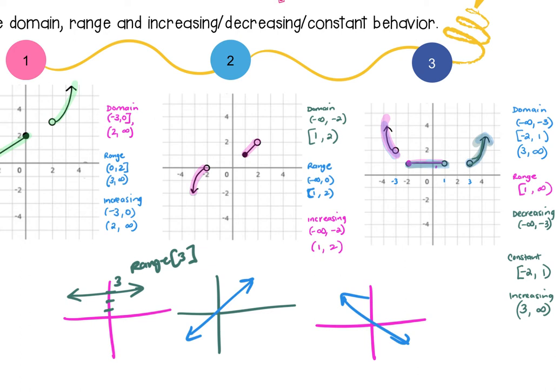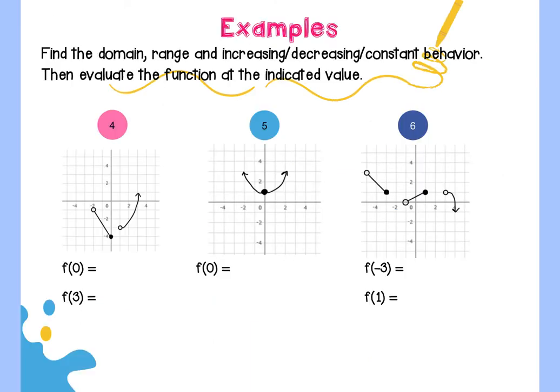So you're going to get things like a parabola where it's a normal shape, right? And then you're going to get ones like these where they're piecewise, where it's chunked up, where you have to start and stop. Okay, so do the first part, and then we're going to go back in and do what's underneath it. For you guys, do the domain, do the range, the increasing and decreasing constant behavior of these 3. And then I'm going to teach you how to do what's underneath.